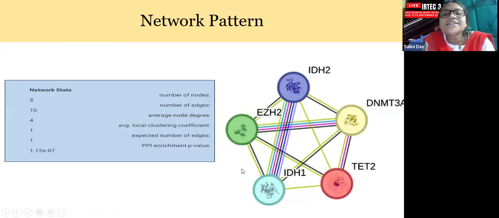Then we wanted to understand the interactome. Is there any protein-protein binding between them? In the STRING database analysis, an interactome analyzer's browser, we found strong cluster formation between these five. The strongest were between DNMT3A and EZH2, and IDH2 and IDH1. That means a multi-protein complex can combine together and bind on the DNA to alter its topology and make it inaccessible for further gene expression.